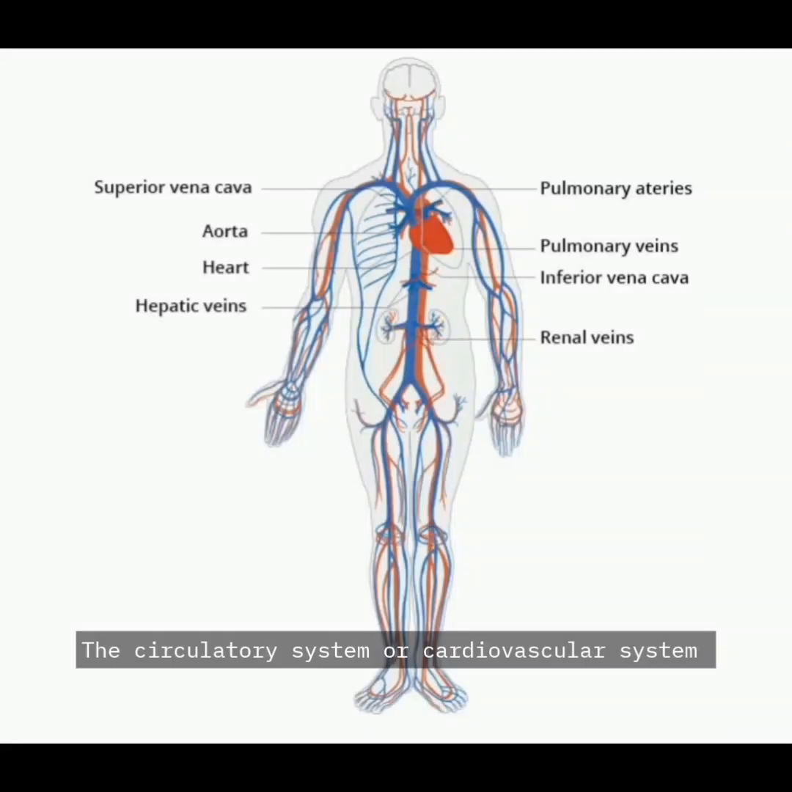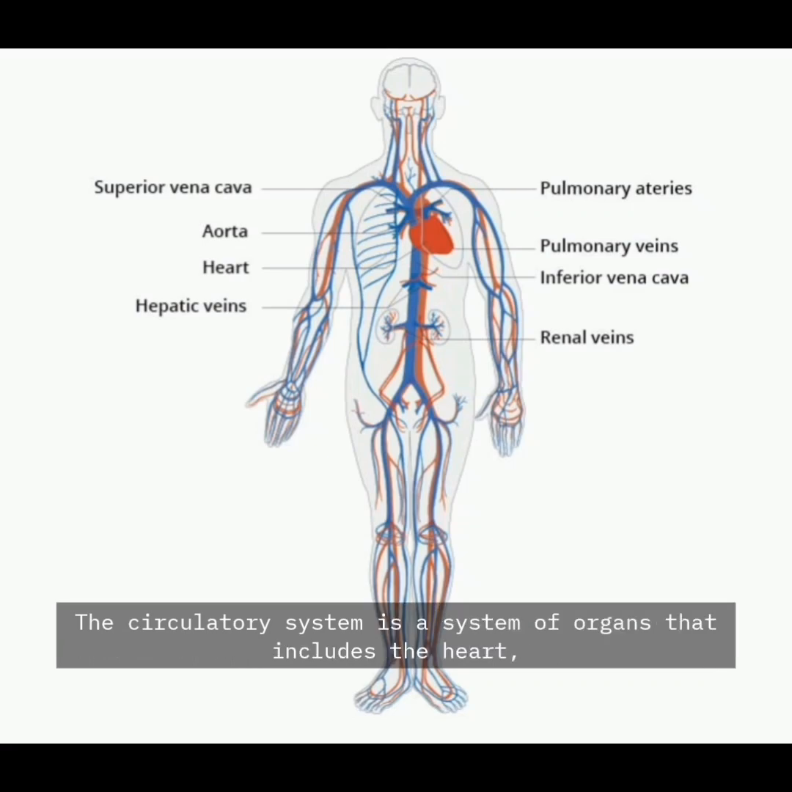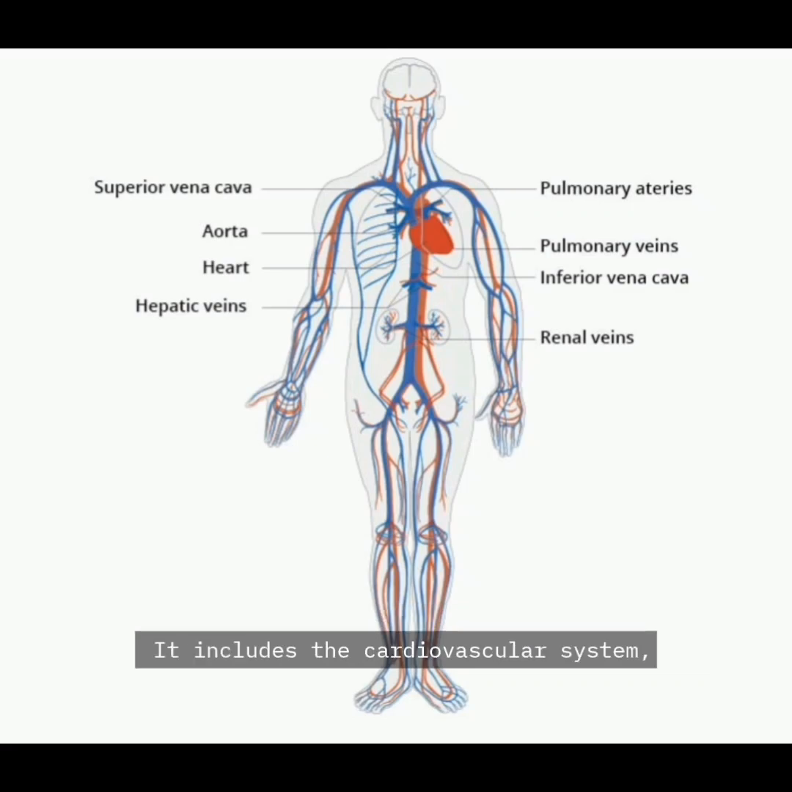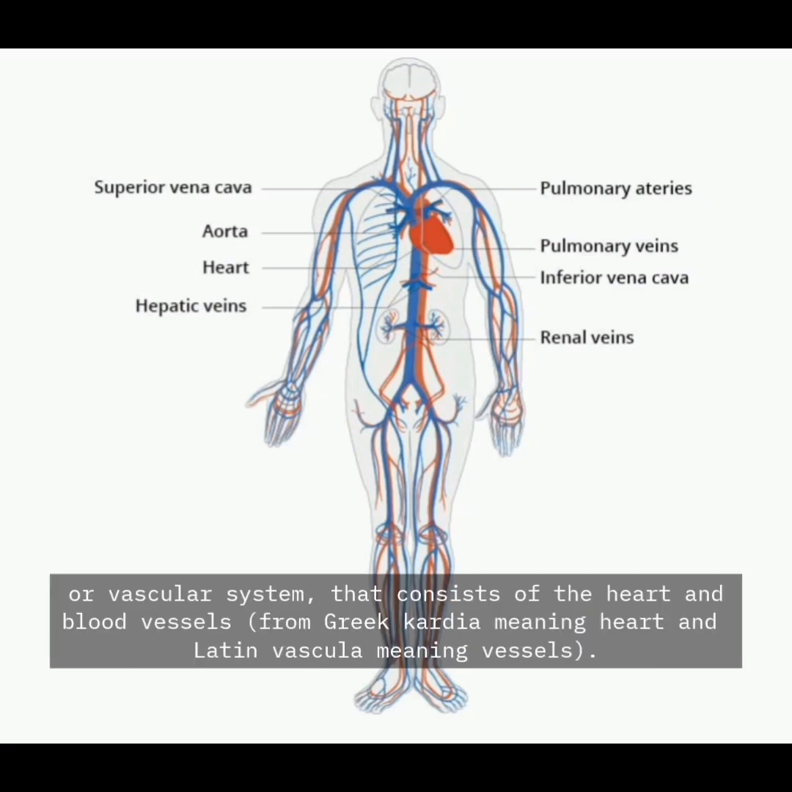The circulatory system, or cardiovascular system, is a system of organs that includes the heart, blood vessels, and blood, which is circulated throughout the body. It includes the cardiovascular system, or vascular system, that consists of the heart and blood vessels, from Greek cardia, meaning heart, and Latin vascula, meaning vessels.